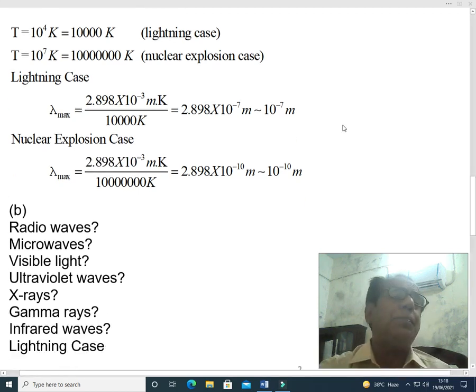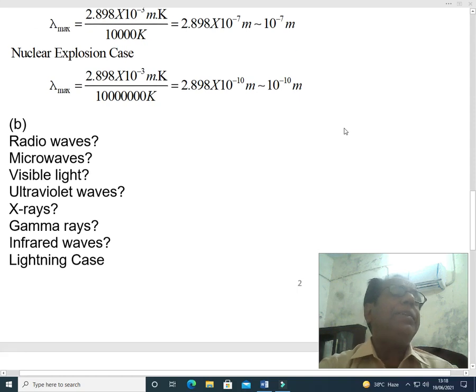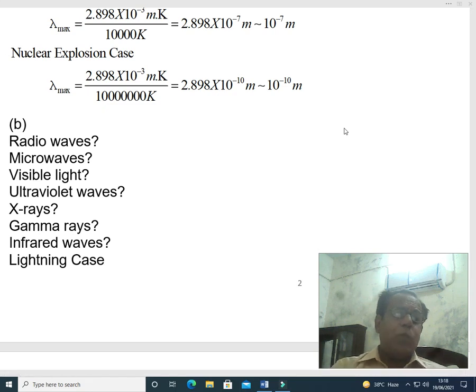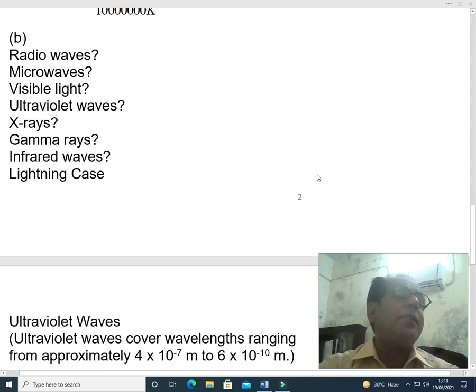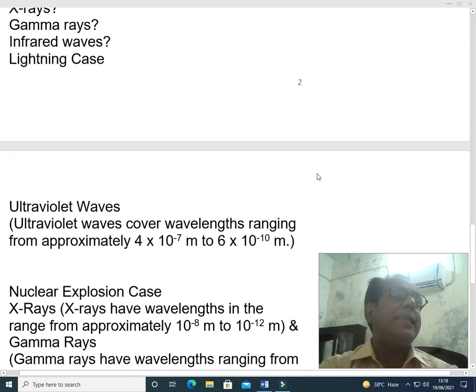Now we come towards part B, in which we are asked to decide the range of the spectrum. The spectrum of electromagnetic waves deals with radio waves, microwaves, infrared waves, visible light, ultraviolet waves, X-rays, and gamma rays. Now we come towards the first case, that is the lightning case.